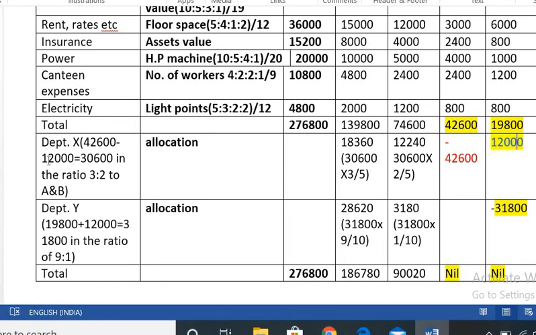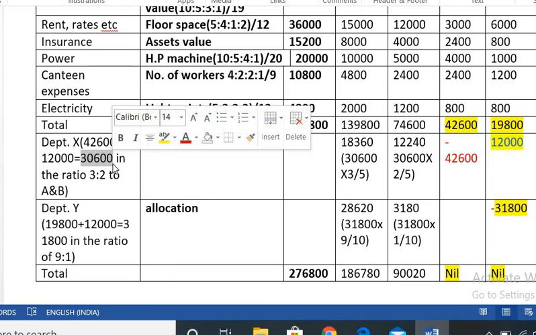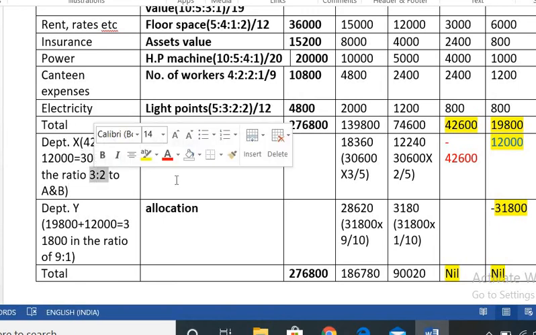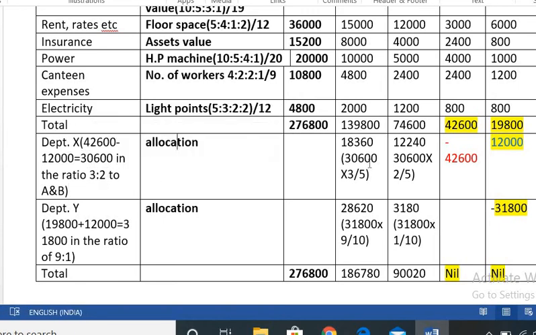So 42,600 minus 12,000, the balance amount is 30,600, which has to be allocated to the production departments in the ratio of 3:2.